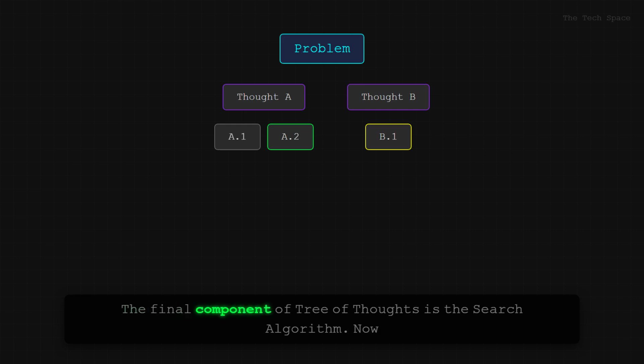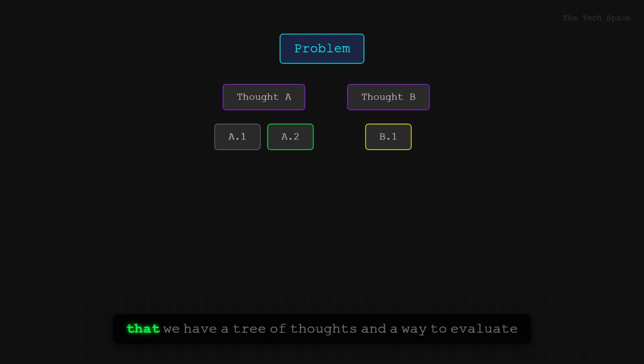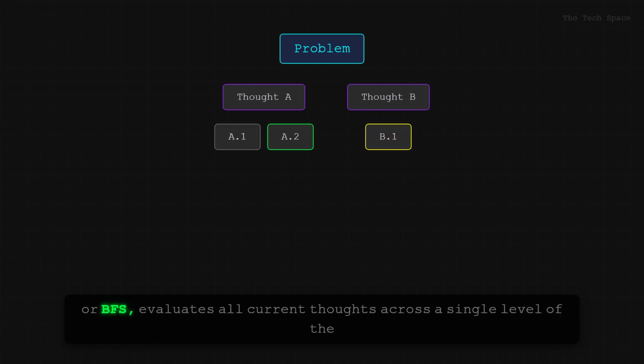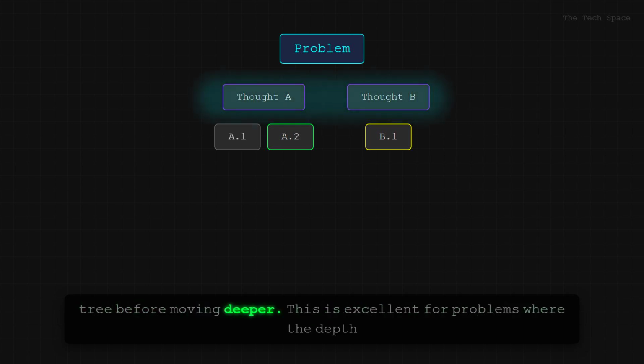The final component of Tree of Thoughts is the search algorithm. Now that we have a tree of thoughts and a way to evaluate them, we use standard computer science search algorithms to navigate. Breadth First Search, or BFS, evaluates all current thoughts across a single level of the tree before moving deeper. This is excellent for problems where the depth of the tree is limited.